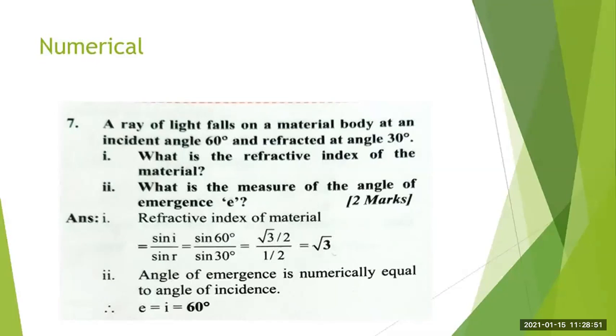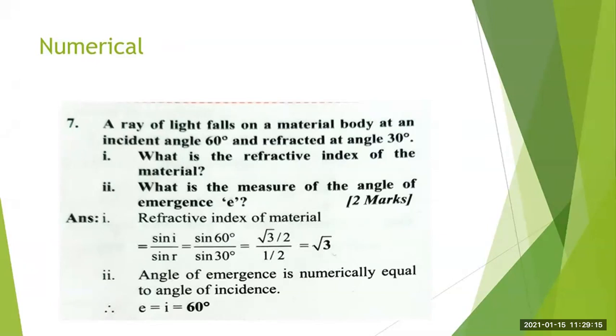And which formula are you going to use here? Sine I upon sine R. So remember this formula: sine I upon sine R is equal to the refractive index. You have to use this formula to find the refractive index. If the I value and R value are given, then you should remember that we have to use this formula. Got it?